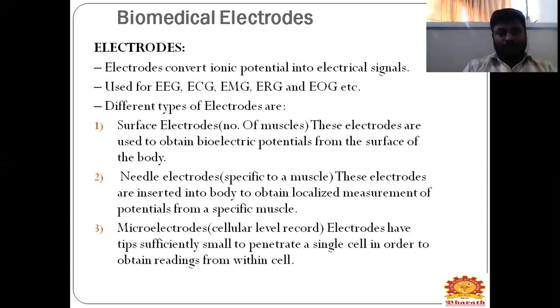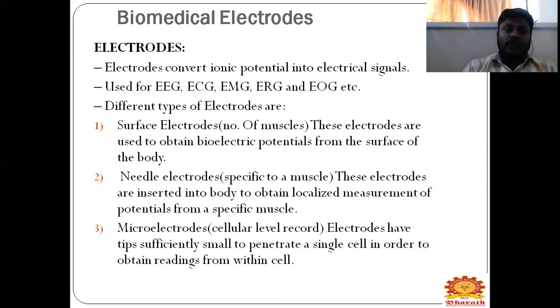Next one is your needle electrode, specifically for the muscles. The needle electrode will be injected according to requirement, depending on which muscle you're going to take a contraction from, and you're going to take feedback, and in that muscle you will be inserting a needle electrode. These needle electrodes are inserted into the body to obtain a localized measurement of potential from a specific muscle, and you should be specific about which muscle you have to take when using the needle electrode.